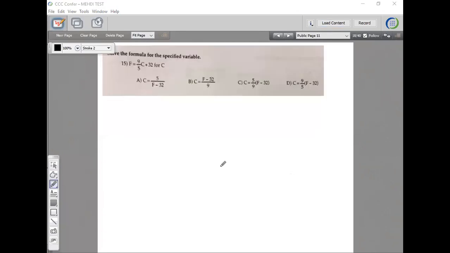Here we have F is equal to 9 over 5 C plus 32. So we have F. This is Fahrenheit. When you convert it to the Celsius, that's the formula we use. Here it says solve for C, basically. Solve for C. So you want to isolate C.